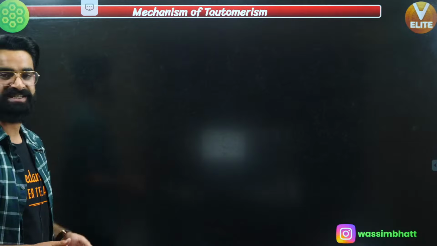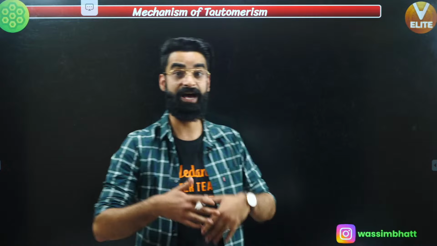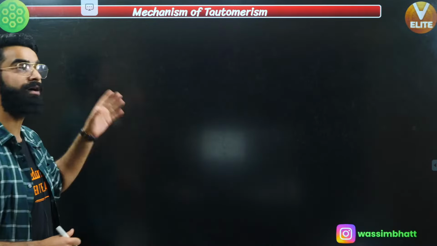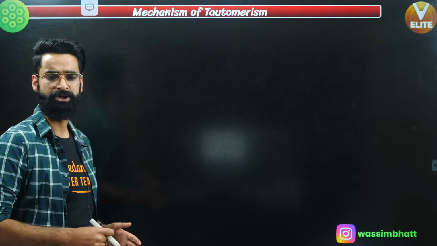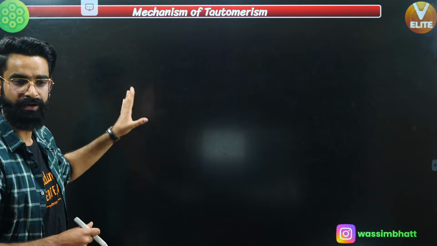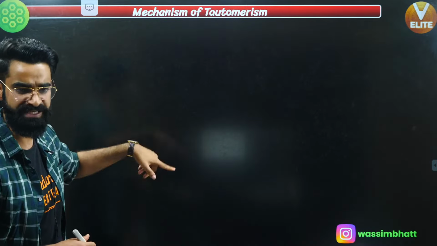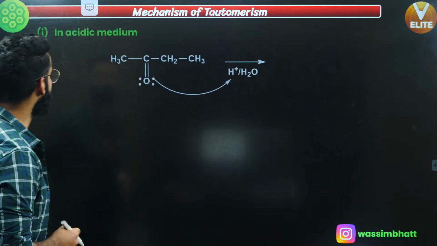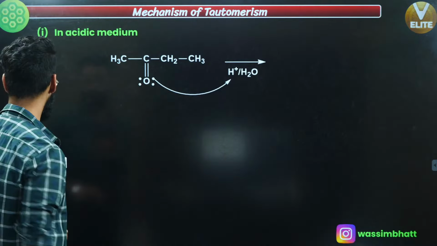Okay, talking about the mechanism of tautomerism, let me tell you first of all, this tautomerism can happen in acidic medium, it can happen in basic medium, it can happen in neutral and gaseous medium as well, okay? Now we are going to see the mechanism of tautomerism in acidic medium first, then in basic medium, and then at the end in neutral medium, okay? Let's move on. In acidic medium, what happens? Understand properly what happens in acidic medium.